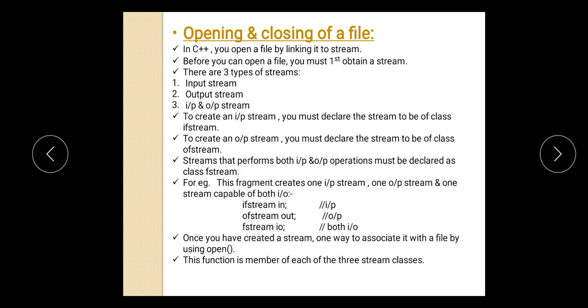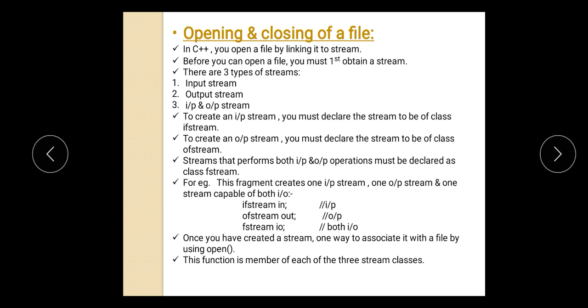Now we can perform different operations on the file. First we see the opening and closing of a file, how to open the file and how to close the file. In C++, you can open a file by linking it to a stream. We have different streams for performing operations with the file, that is the input stream, output stream and app stream. So first, if we want to open the file, you need to link that file with the stream so that it can read or write the data to that file.